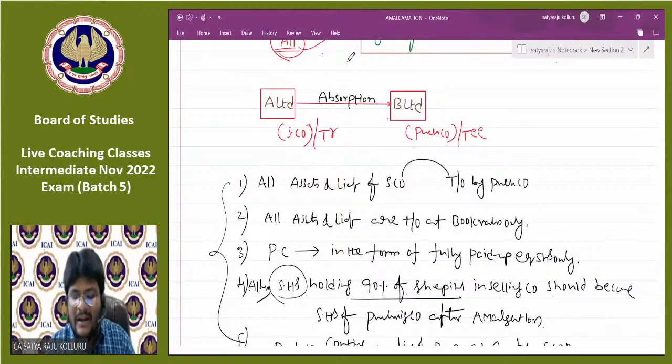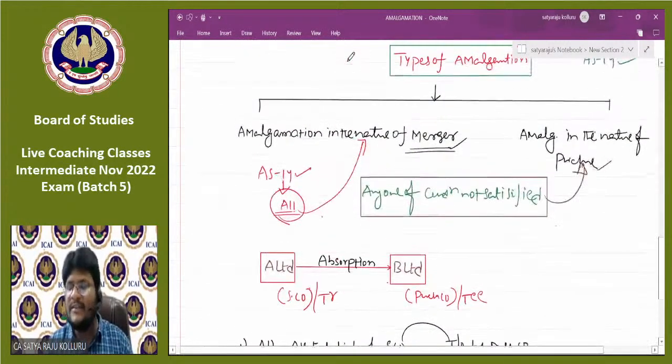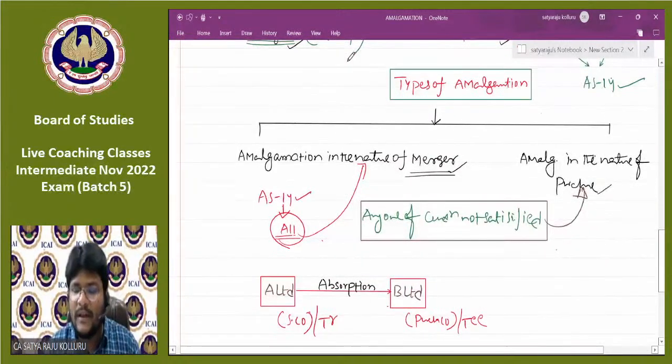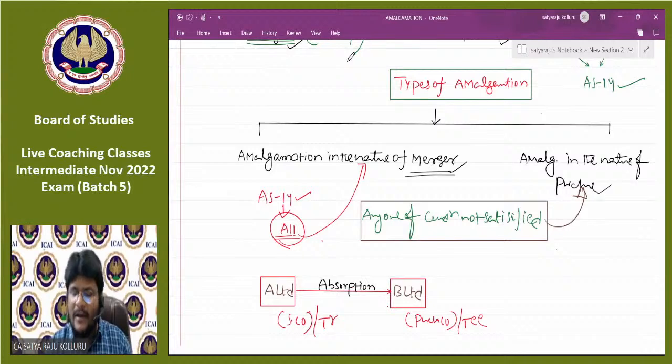Shareholders holding not less than 90% share capital of the selling company should become shareholders of the purchasing company after amalgamation. The purchasing company should continue the same line of business of the selling company as under the previous mode. Sir, if any one of the conditions is deviated, then such amalgamation is said to be amalgamation in the nature of purchase.